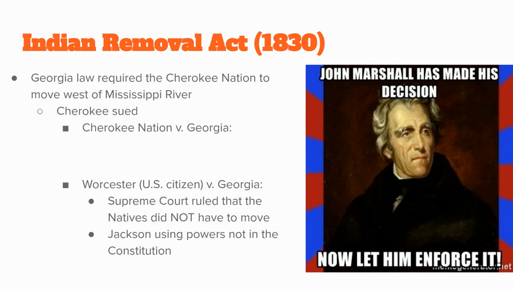So this is an issue called the Indian Removal Act from 1830. This takes place under Andrew Jackson and it continues under the next president, Martin Van Buren. The Indian Removal Act is a law that in Georgia requires all members of the Cherokee Nation, all these Native Americans living there, to get out of the state and move west of the Mississippi River. They have to leave their historic homeland, their native homeland.